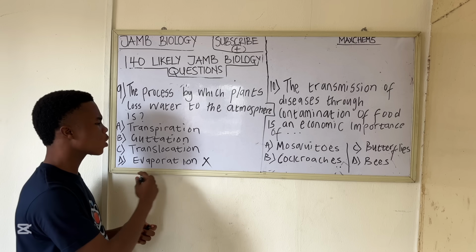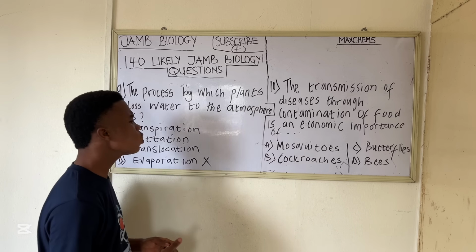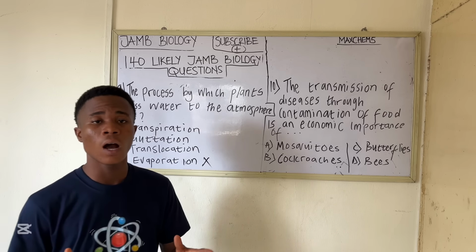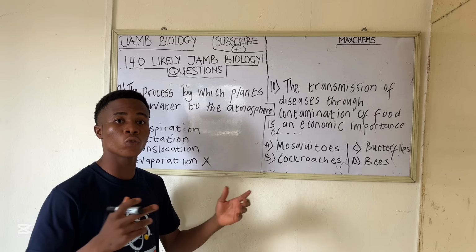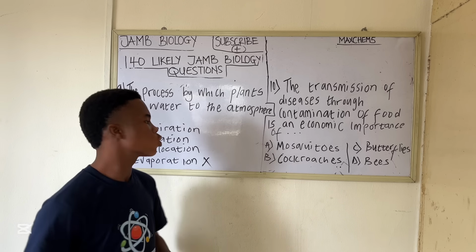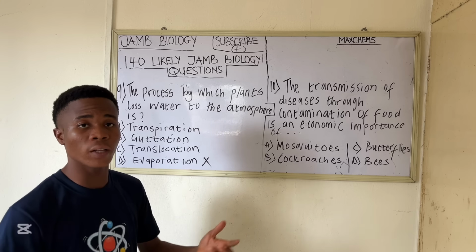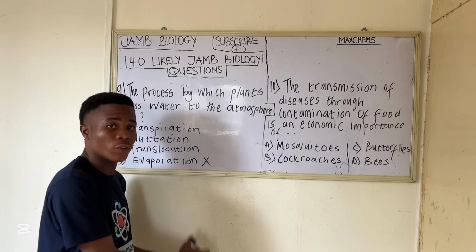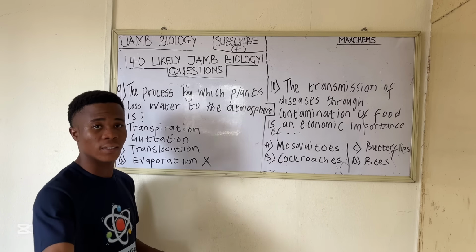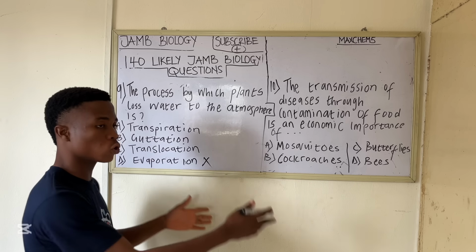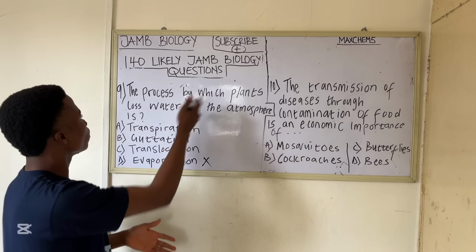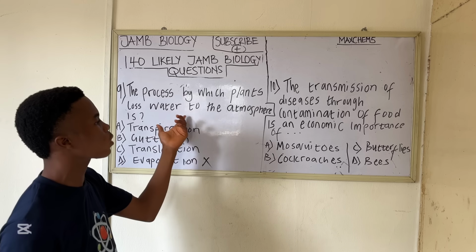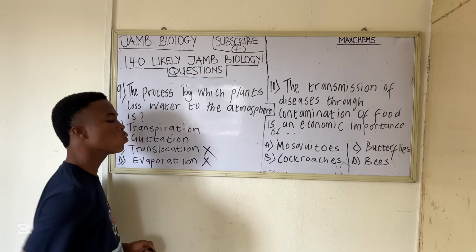So let's look at translocation. What is translocation? Translocation is the movement of nutrients, particularly sugars, that are released during photosynthesis. And the movement of these nutrients from probably the leaves where they are stored, or a part of the plant where they are stored, to another part. So that is what we call translocation. And it is not even related to the loss of water to the atmosphere. So this is also wrong.